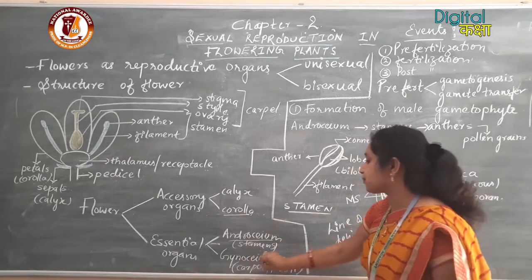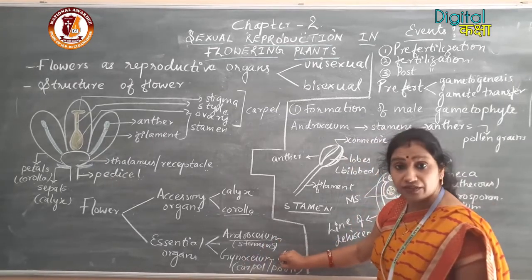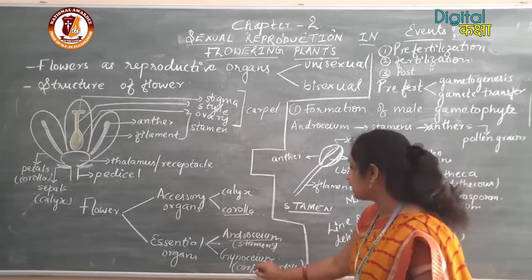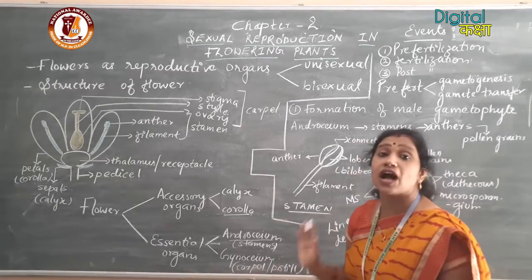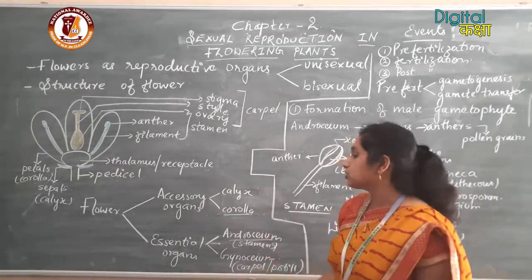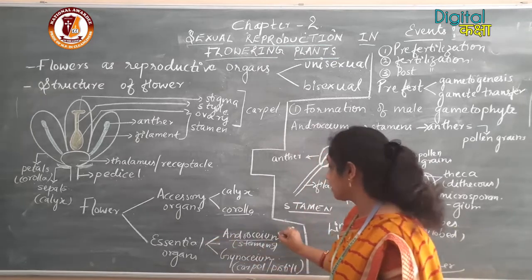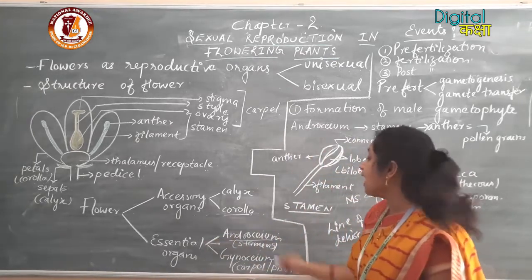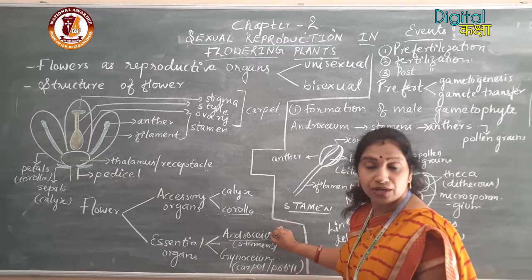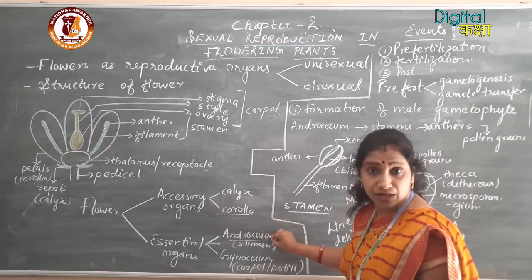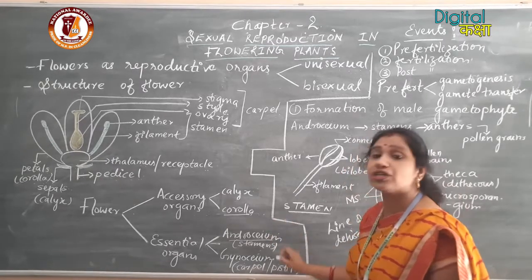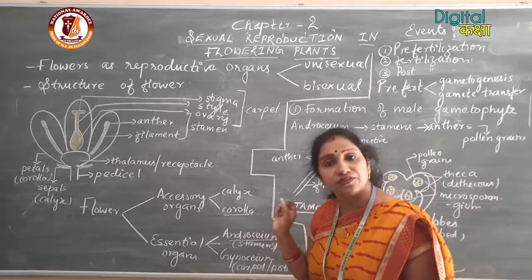The female reproductive unit of the flower is the gynoecium, and the gynoecium is made up of carpels or pistils. So the essential organs are androecium and gynoecium. Androecium is the male reproductive unit, while gynoecium is the female reproductive unit.